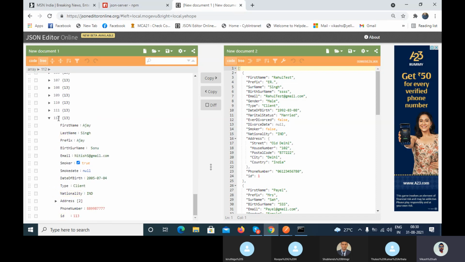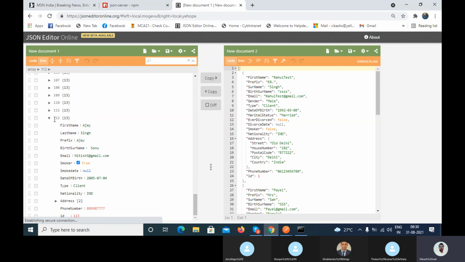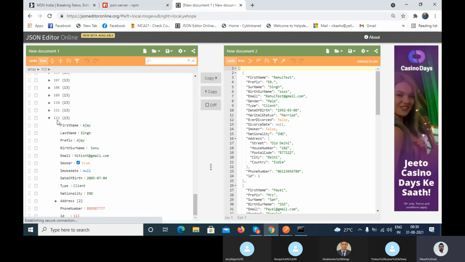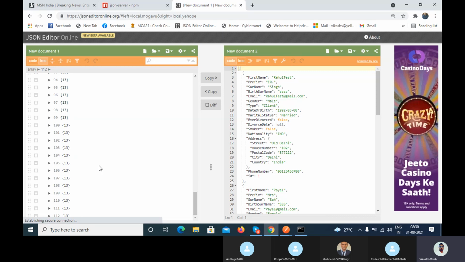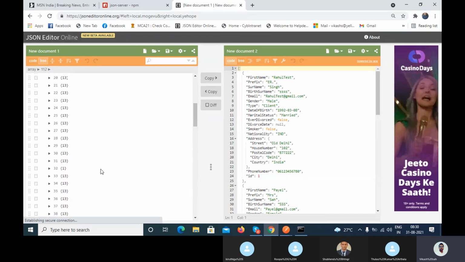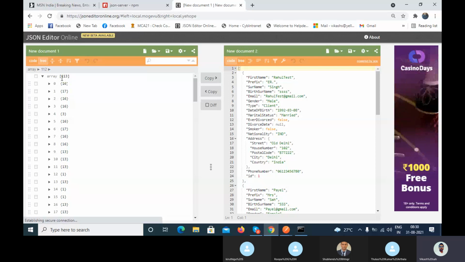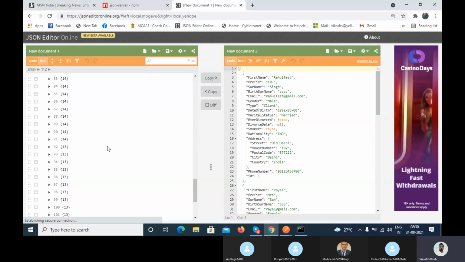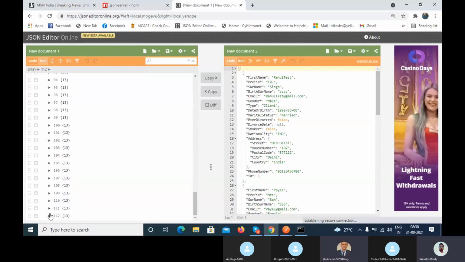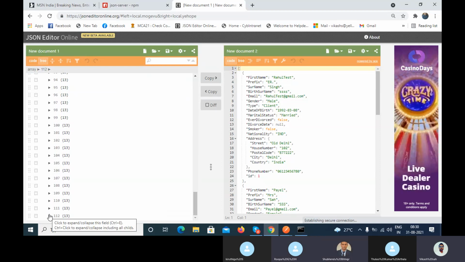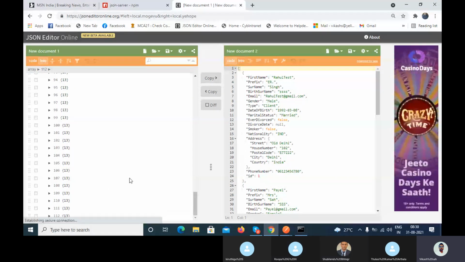So what is the index of this element, this array object? The total length of the array is 113, and this is the last element. Tell me, what is the index of that? 112. Yeah, 112.